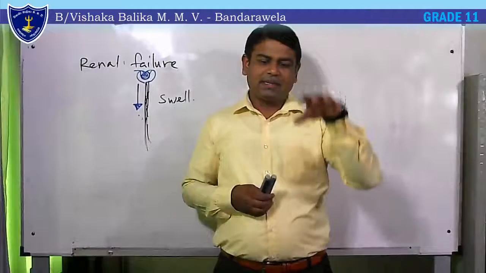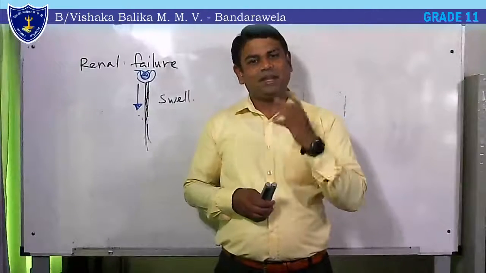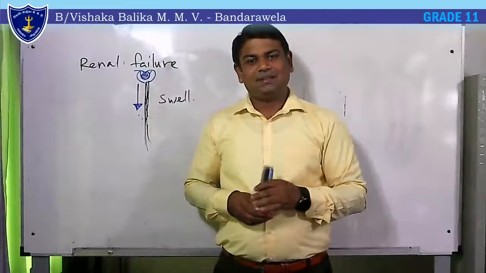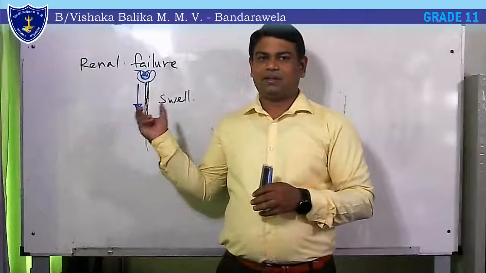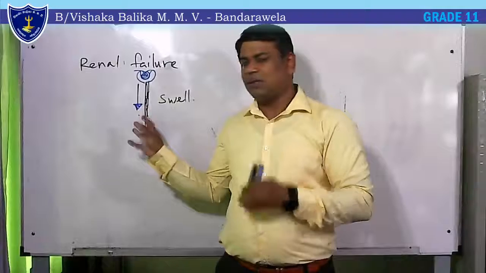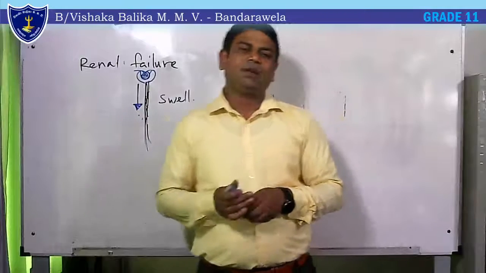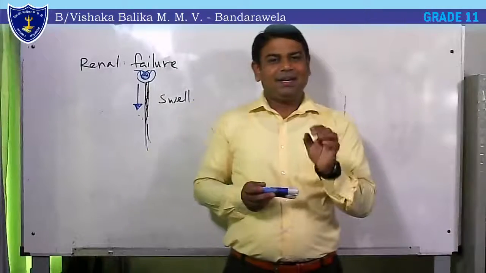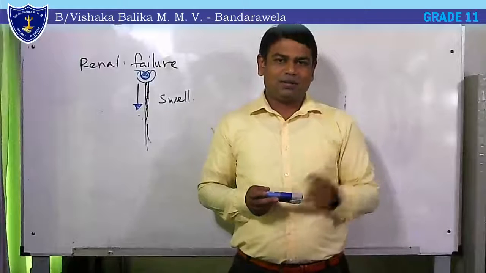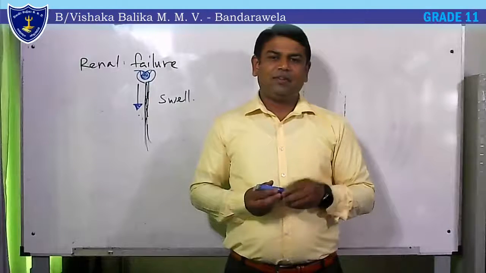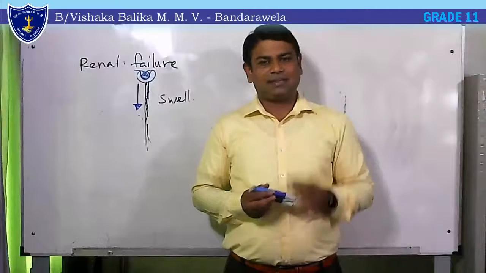When the rate of urine secretion is decreasing gradually, the kidney will start to die gradually. Then the filtration will decrease.